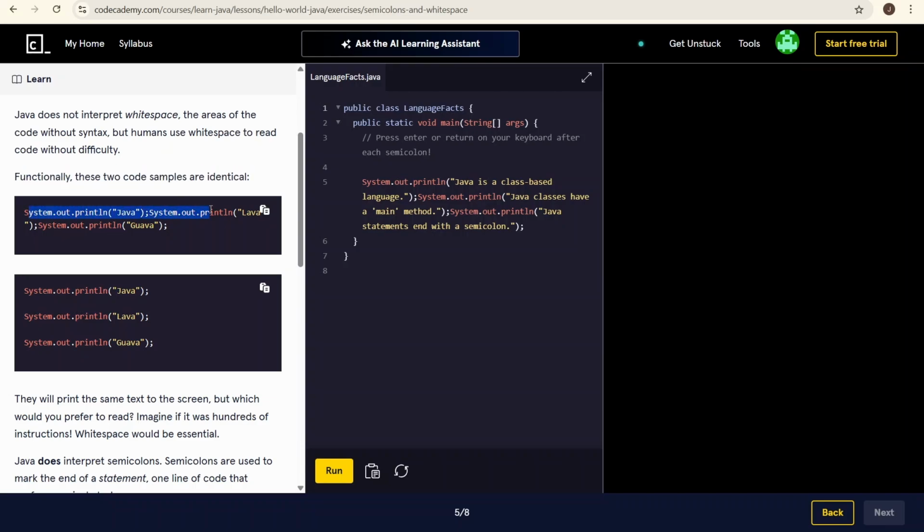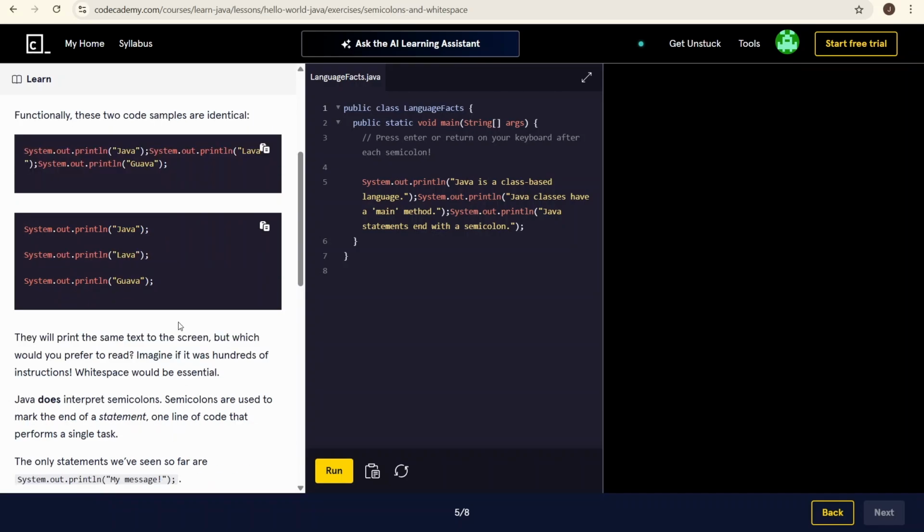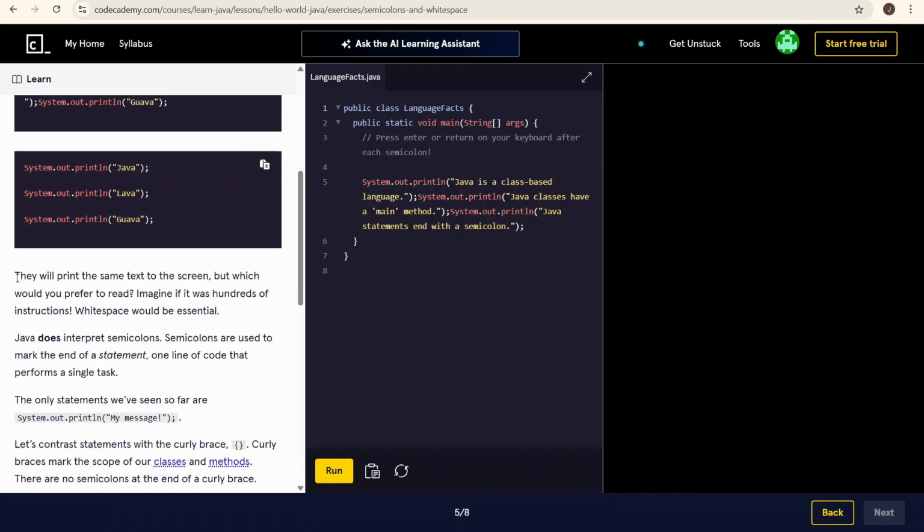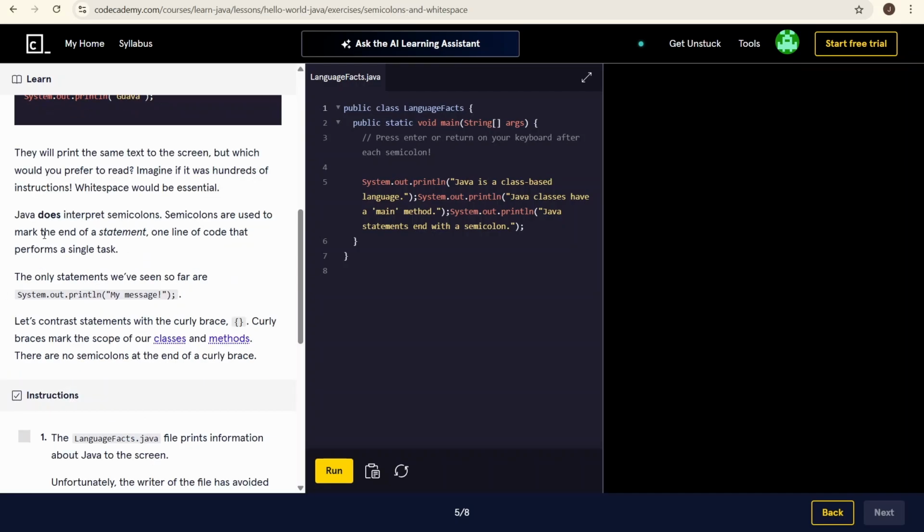System.out.print Java, System.out.println Java, Java lava quava. It's the same as that one. Makes sense. They will print the same text to the screen, but which would you prefer to read? Imagine if it was hundreds of instructions, whitespace would be essential.